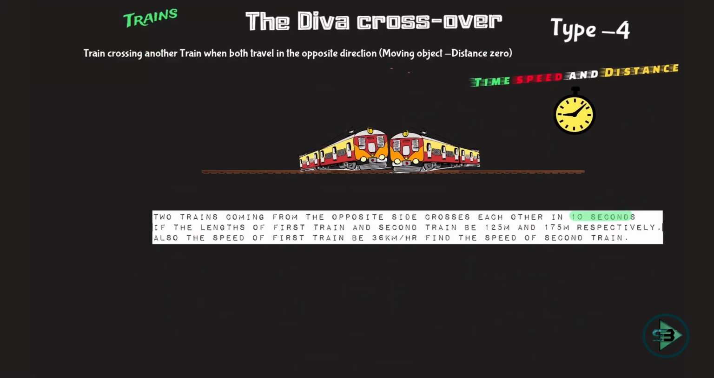Now we come on to the next episode of trains, which is the Diva crossover. And this will help us understand the type 4 associated with trains.